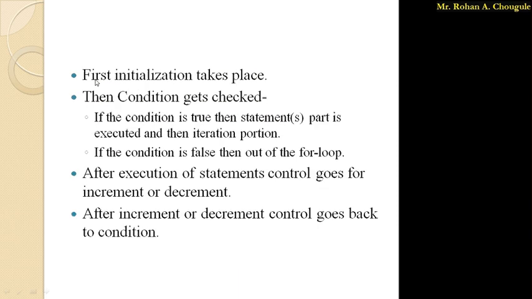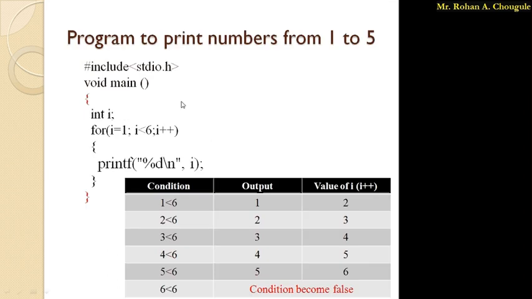Okay, first the initialization takes place. Then after initialization, it will check the condition. If the condition is true, it will execute all the statements written in the loop system. And after that, it will go for increment or decrement. And after increment or decrement, it will go for the condition. If the condition is true, again it will execute the statements, and the process will go on continuing till the condition is true. Once the condition becomes false, your loop will get terminated, and it will execute the statements written after the loop system. Okay, so here this is a simple program to print numbers from 1 to 5.